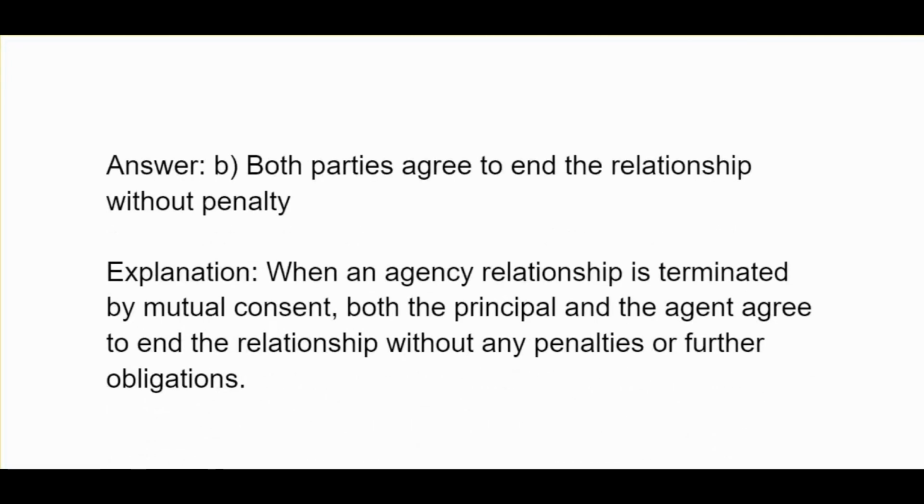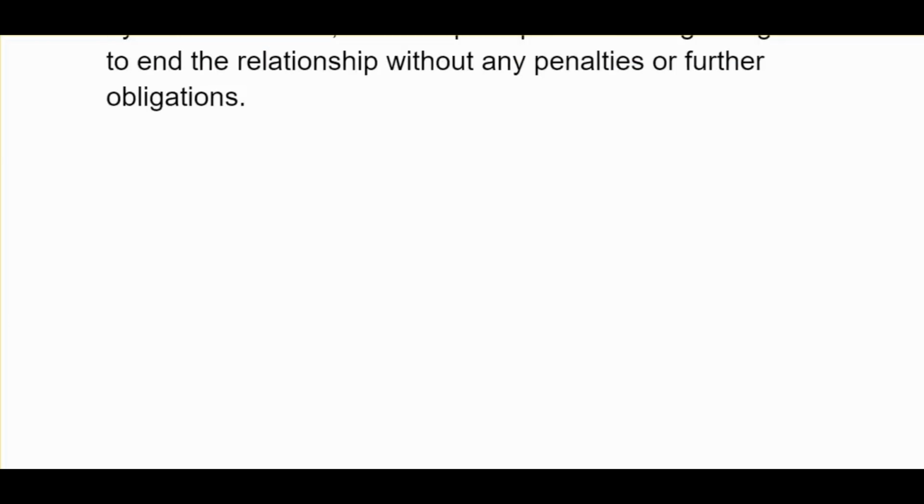B, both parties agree to end the relationship without penalty. When an agency relationship is terminated by mutual consent, both the principal and the agent agree to end the relationship without any penalties or further obligations.